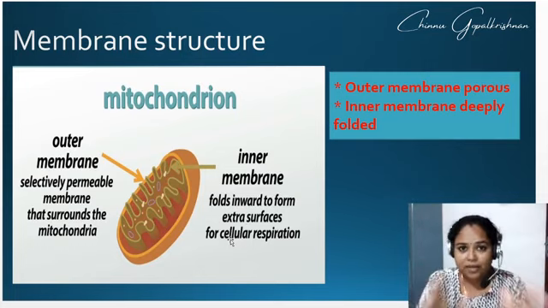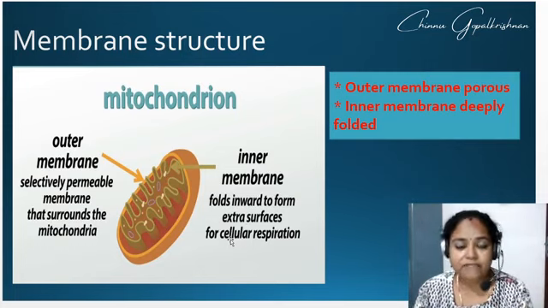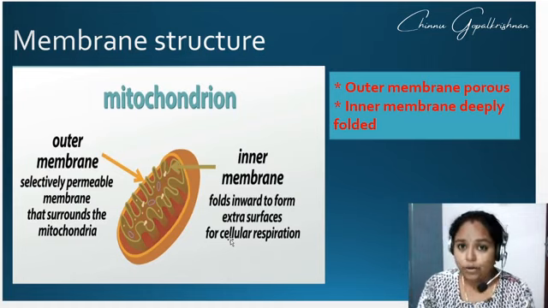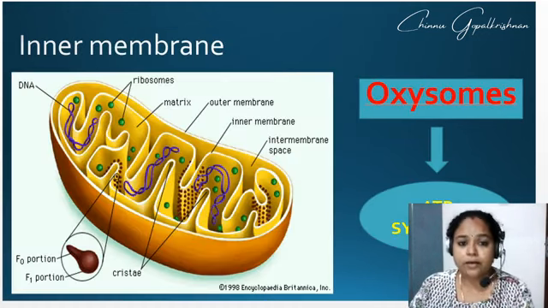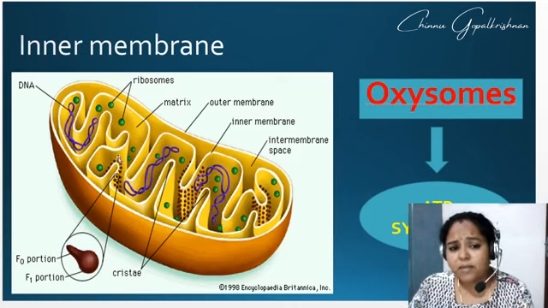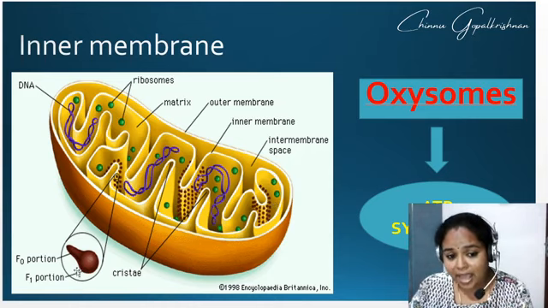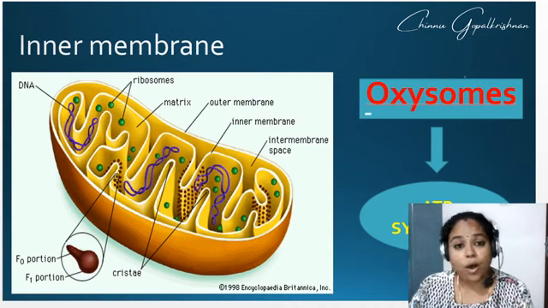Okay. So this part is really very important, wherein we studied about the two membranes that are there in mitochondria, outer membrane and inner membrane. Okay. Now we move forward. Looking at the next slide, how is the inner membrane? So you can see the inner membrane is highly folded. This highly folded inner membrane is having some tennis racket like structures which are called as the oxysomes.